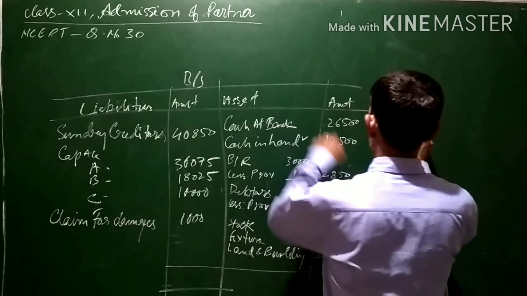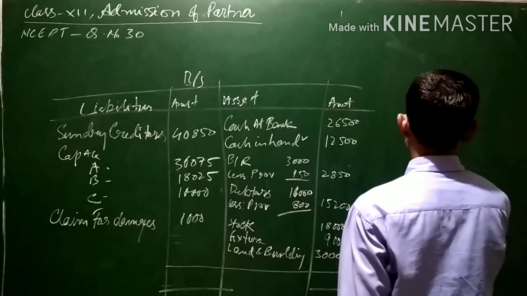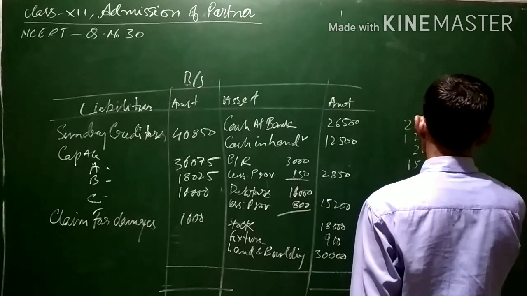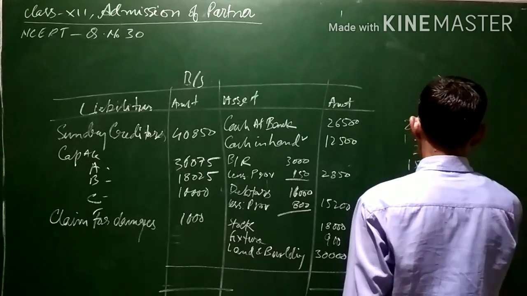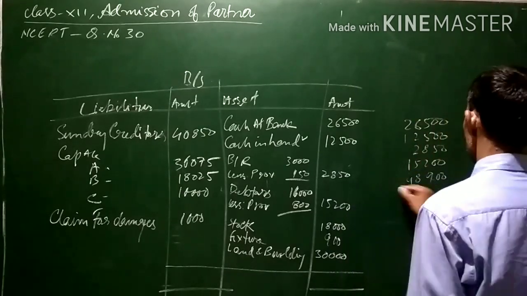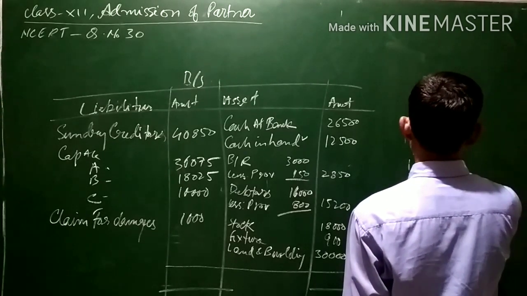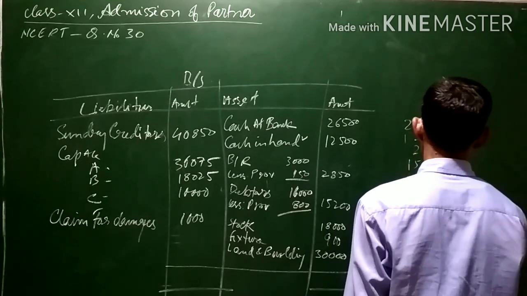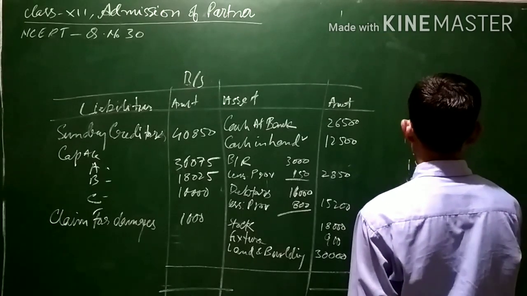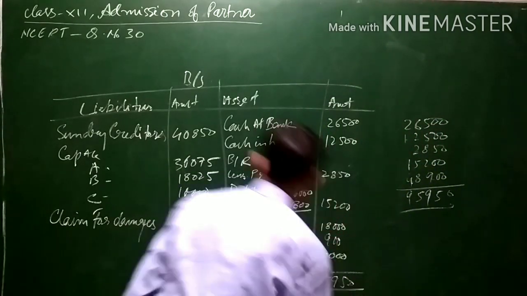Total: 26,500 plus 12,500 plus 2,850 plus 15,200 plus 18,900 and 30,000. This is the total of the asset side.